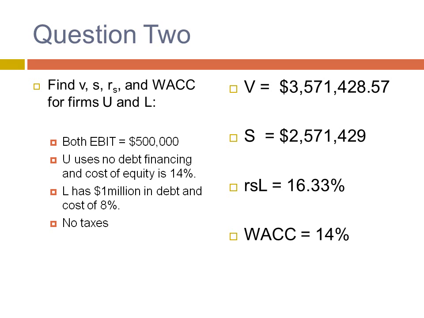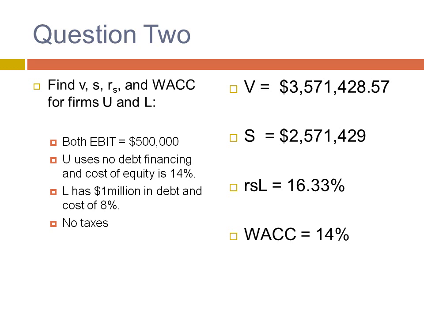In question 2, we're to find V, S, RS, and weighted average cost of capital for firms U and L, with both having earnings before interest and taxes of $500,000. U uses no debt financing and cost of equity is 14%. L has $1 million in debt and cost of 8%, and there are no taxes.